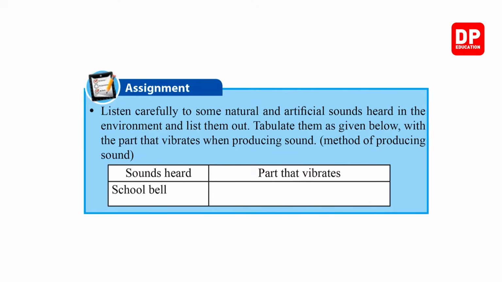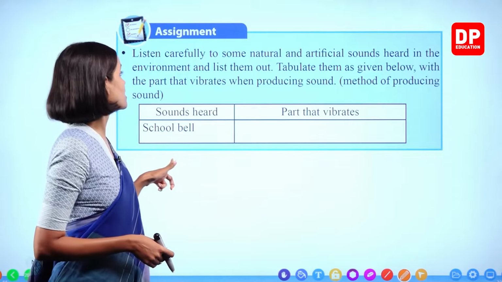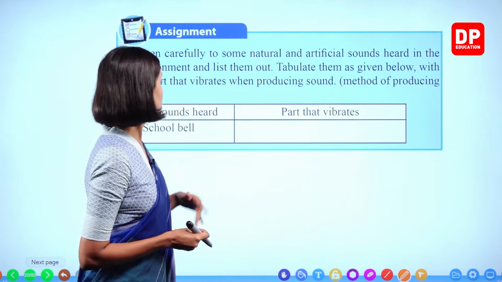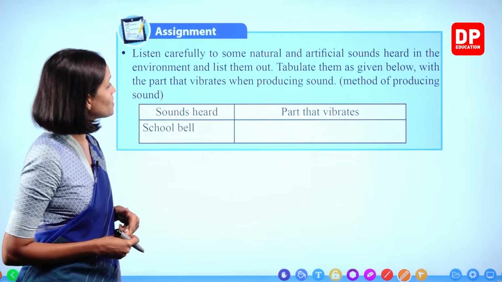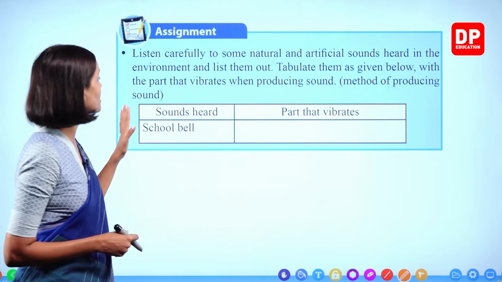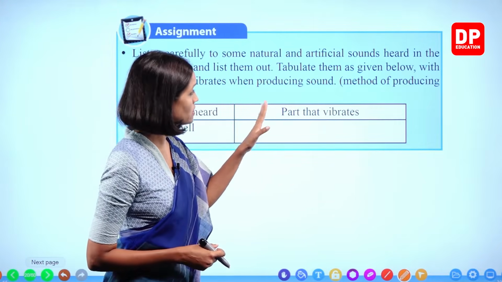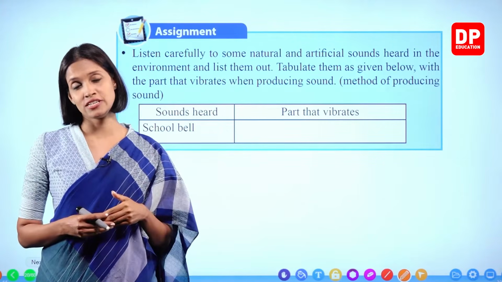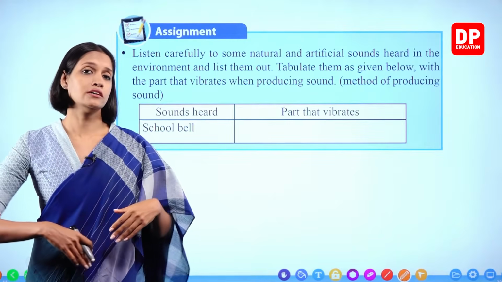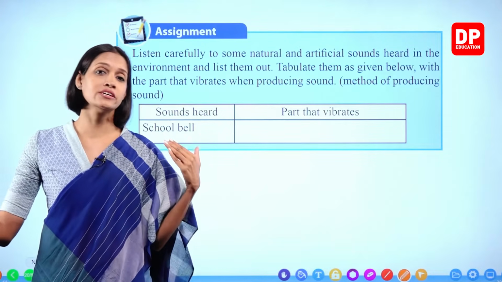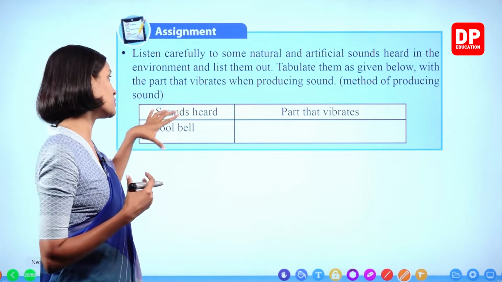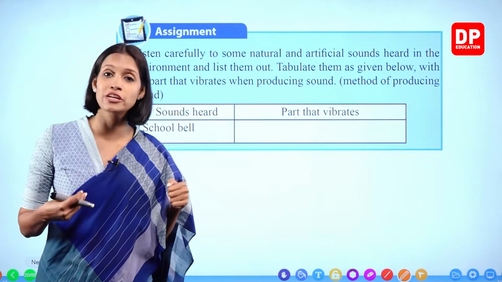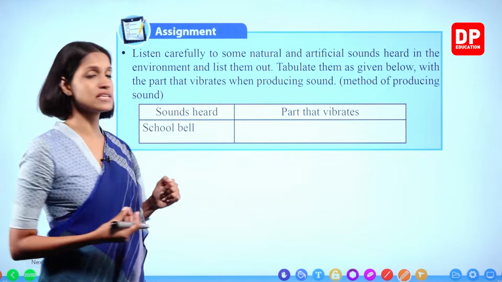Okay, we have another assignment here. Listen carefully to some natural and artificial sounds heard in the environment and list them out. One is done here, school bell. Tabulate them as given below with the part that vibrates when producing sound, or method of producing sound. So you can even do this as a group activity, right? Get together with your friends, listen to the different sounds heard in the environment, and write them down in a table like this, and discuss which part vibrates in order to produce sound. I will help you with some of these examples, okay?